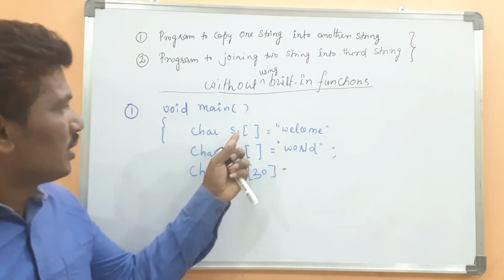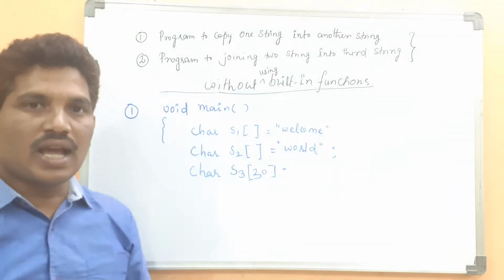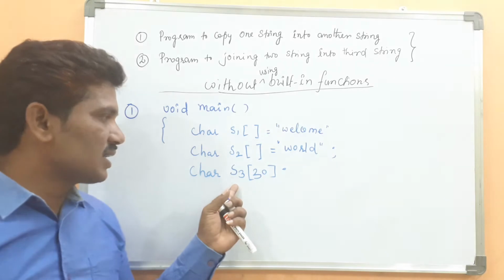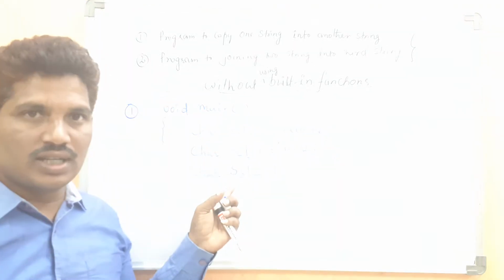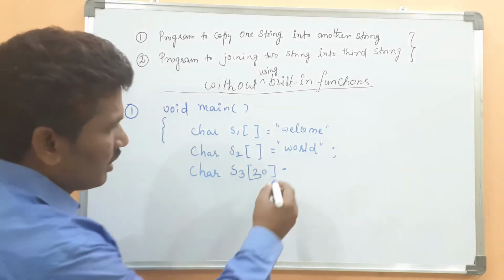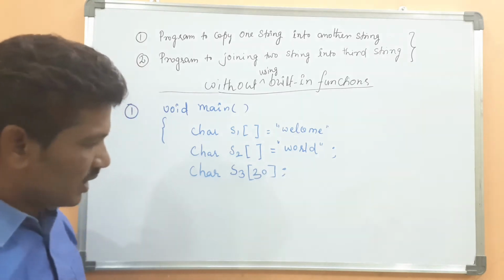The strings s1 and s2 have been initialized. The string s3 has been declared only. It is not initialized with any value. Then look here.